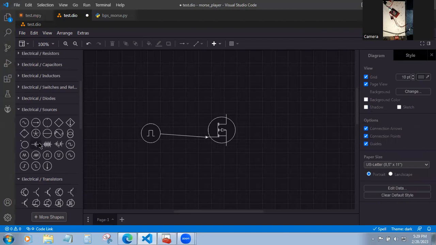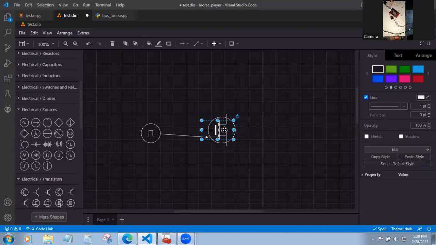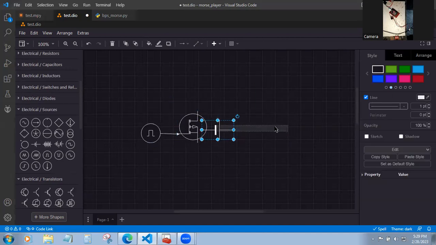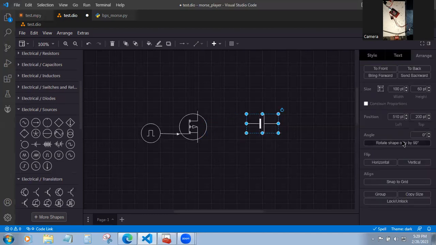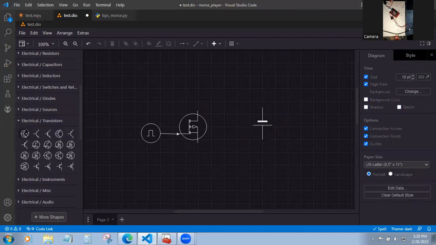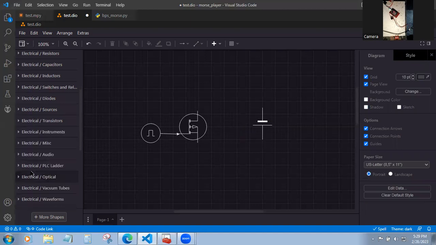And you need an external power source, which is connected directly with the MOSFET. I am rotating it again. I have to connect this one. That is the bus.